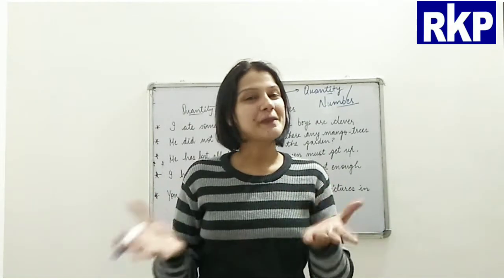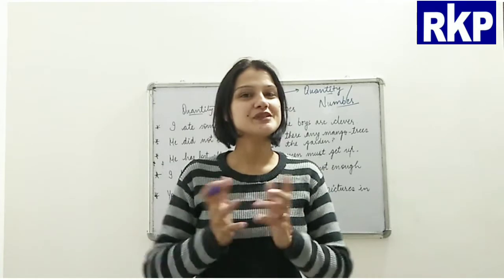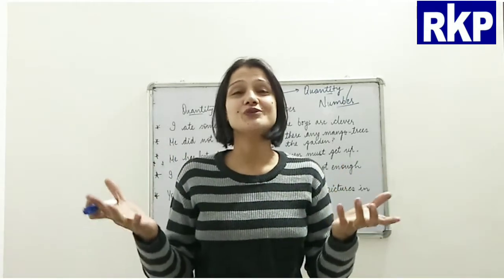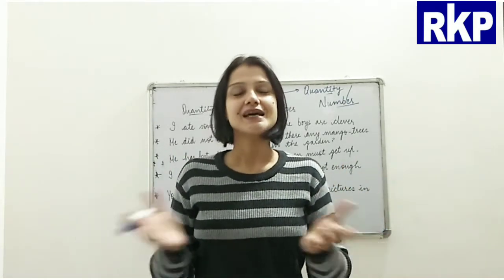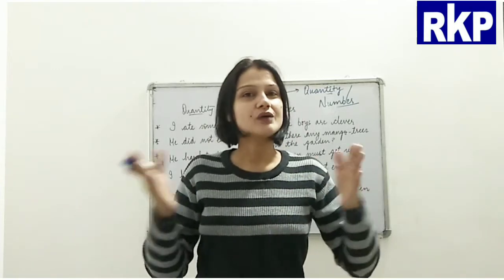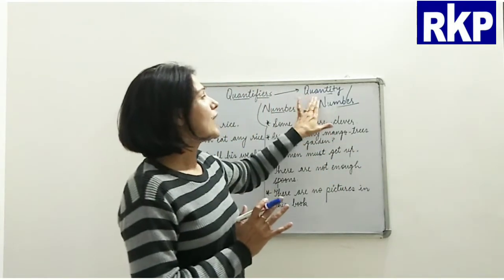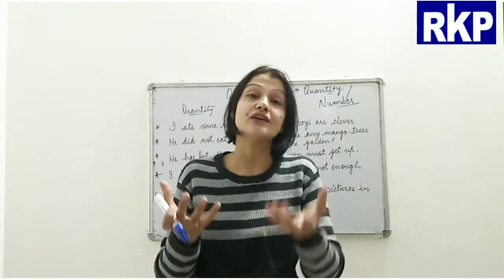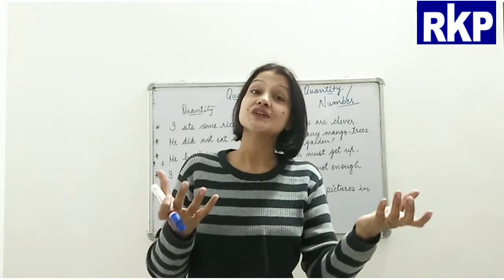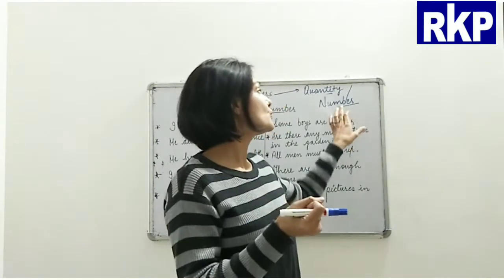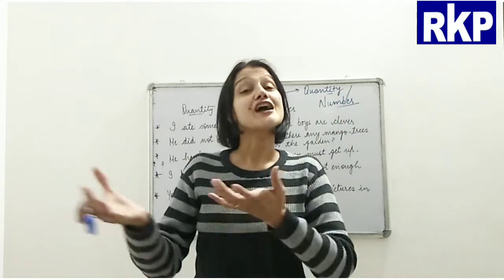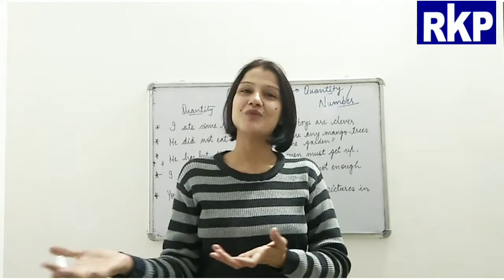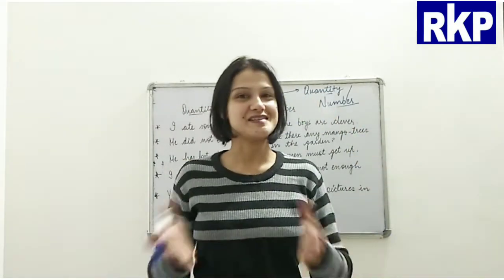So basically you need to understand the difference between countable and uncountable nouns. Of course I'm sure you all remember these things. So we get to know the quantity of uncountable nouns, and we get to know the number of countable nouns with the help of quantifiers, right?